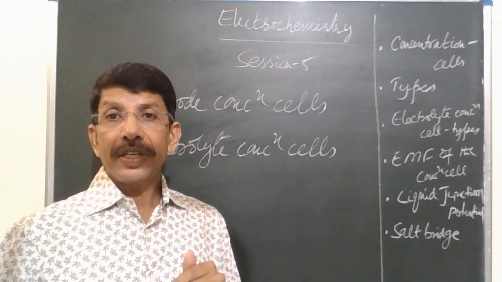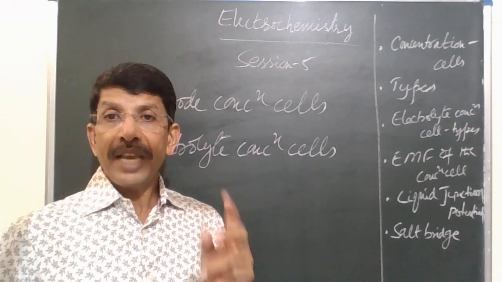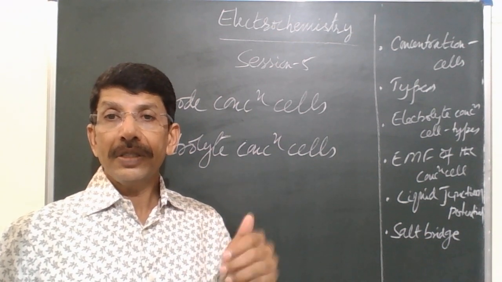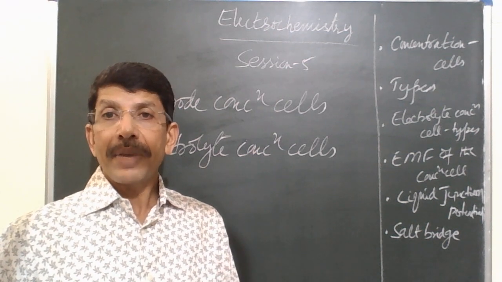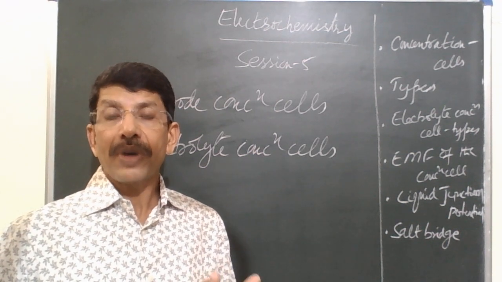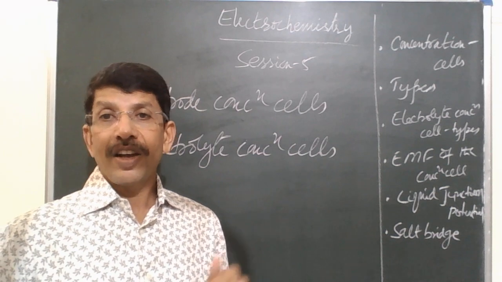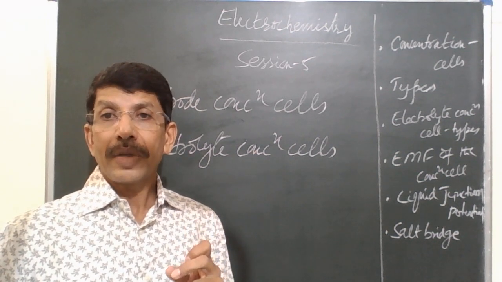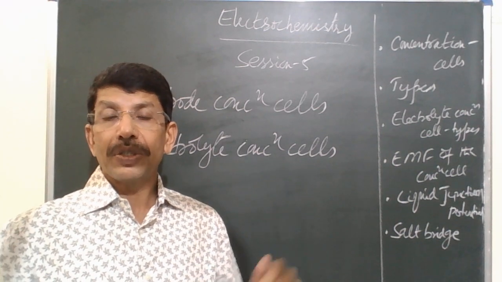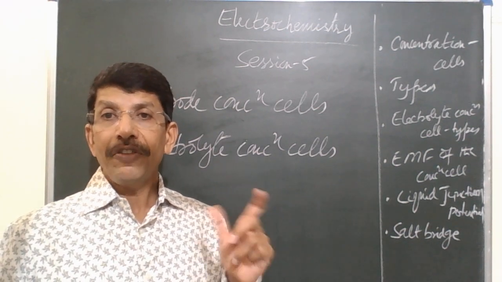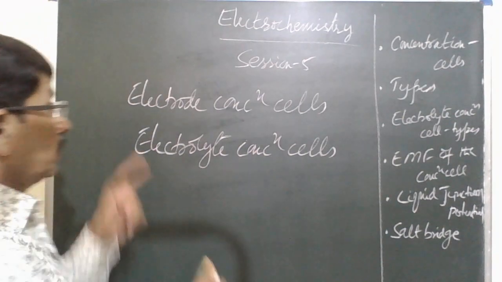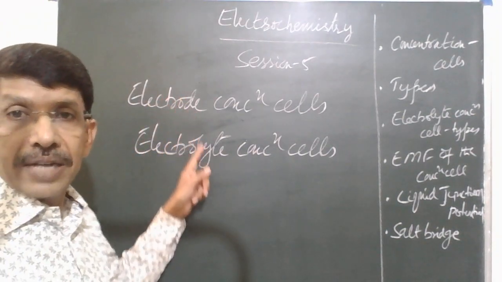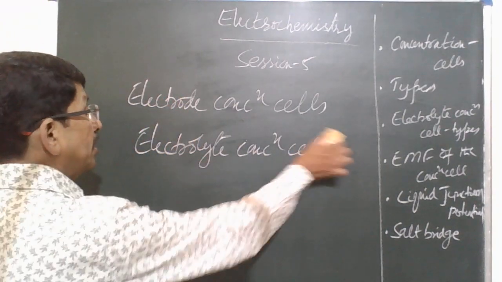In electrode concentration cells, a pair of same electrodes of different concentration are dipped into the same electrolyte of the same concentration. In electrolyte concentration cells, two same electrodes of the same concentration are dipped into the same electrolyte of different concentration. That is the difference between electrode concentration cell and electrolyte concentration cell.